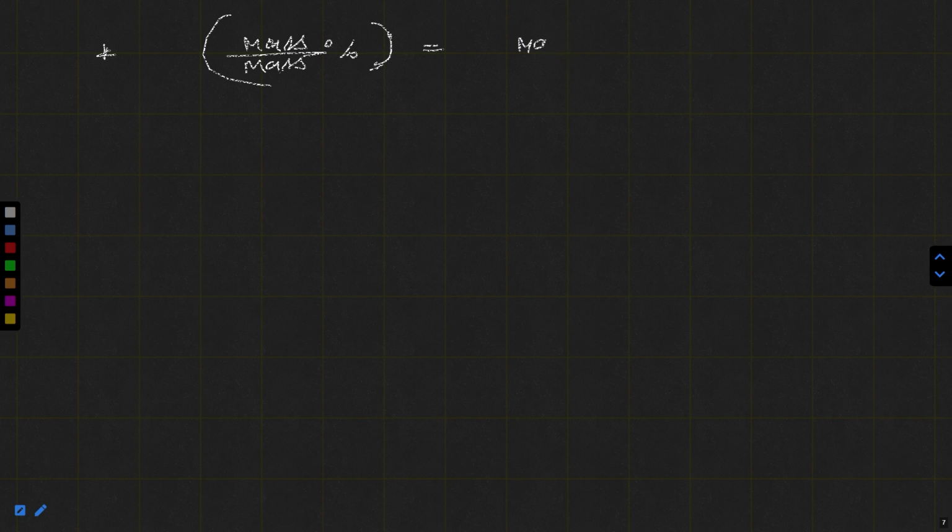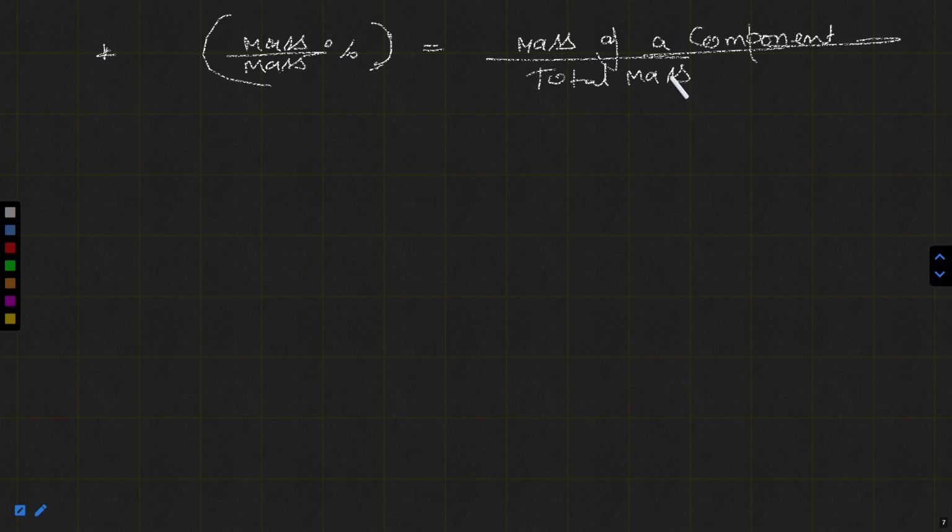So you have to write mass of a component, suppose a two component solution is there. Mass of the component for which you are asking the mass percentage, divided by the total mass of all components. This will be the mass by mass fraction. If you want to calculate percentage, you have to multiply with 100. Okay. The important point is here.